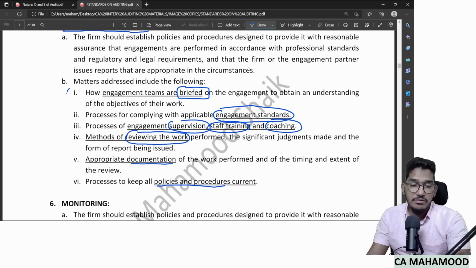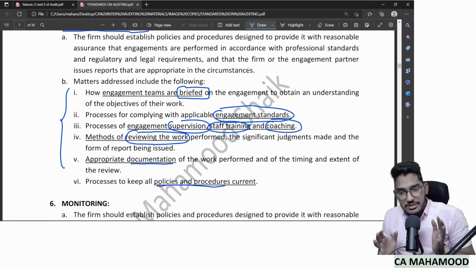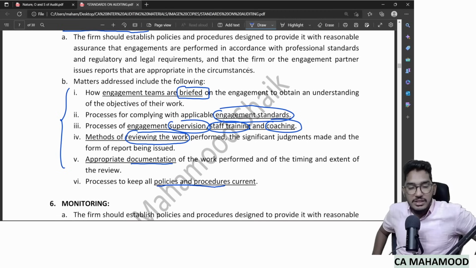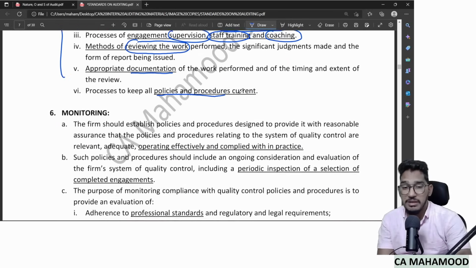So like this, whenever you are performing the engagement, these kinds of policies should be there: giving proper briefing to your staff, letting them know how to comply with engagement standards. Wherever they are getting stuck, supervise them, give them training, give them coaching, review the work they are doing, tell them how important it is to maintain the documentation, and keep them updated with all the policies and procedures. So these policies you should have when it comes to engagement performance.